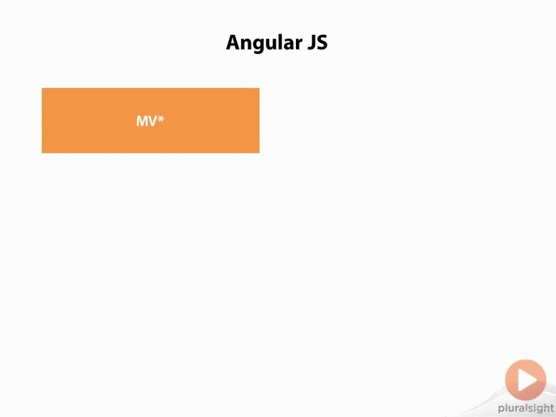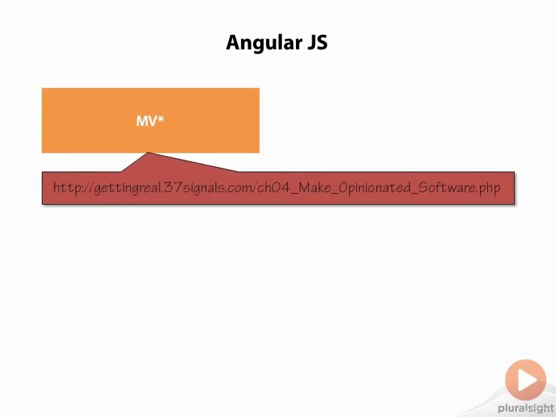So, why should you use opinionated software? There are many reasons. At first glance, it may seem like a lack of freedom is a bad thing, but that's really not true. The guys at 37 Signals, the company which invented Ruby on Rails, have even written a great article on the benefits of opinionated software. You can find it here. In essence, they say, the best software has a vision. The best software takes sides.